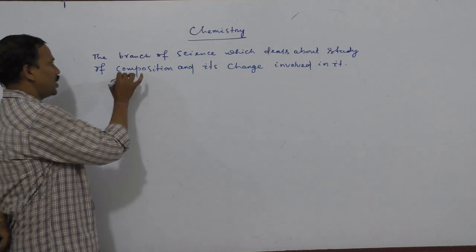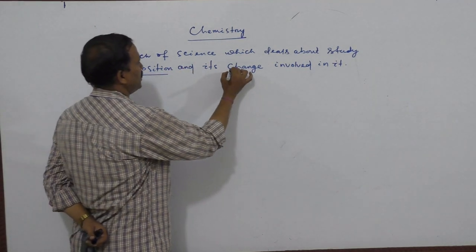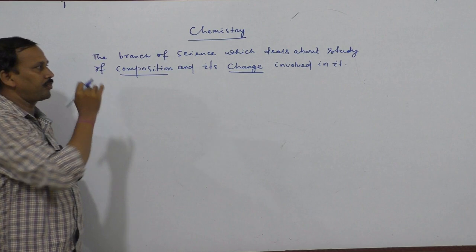Now two words are important: one is composition, another is change.